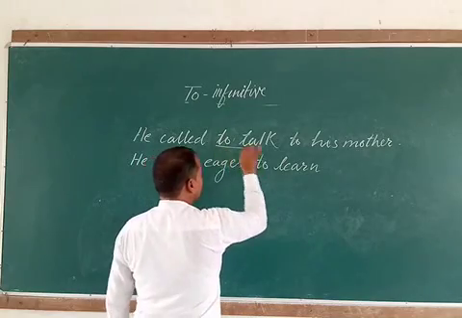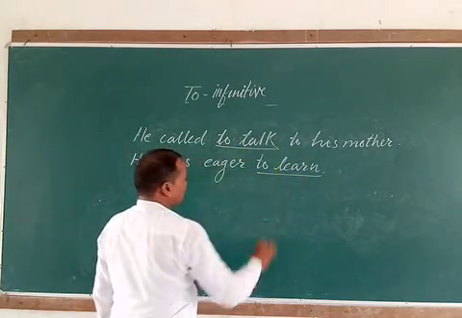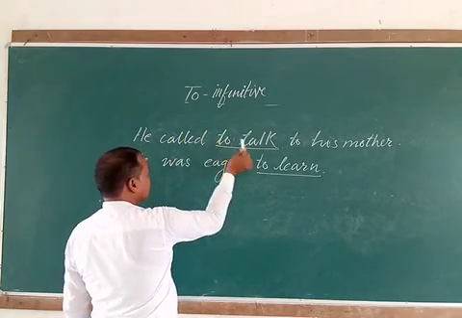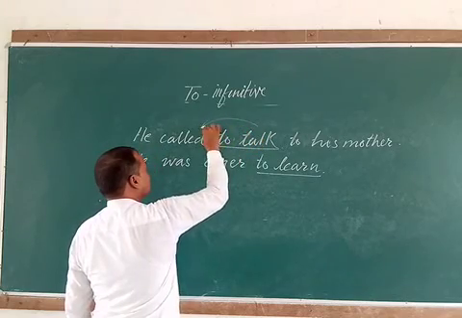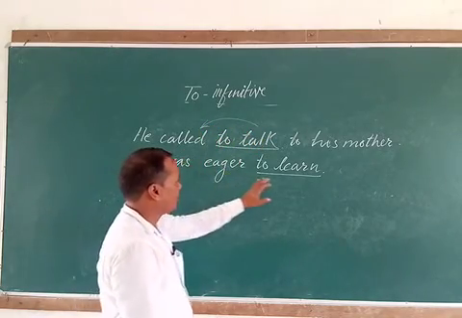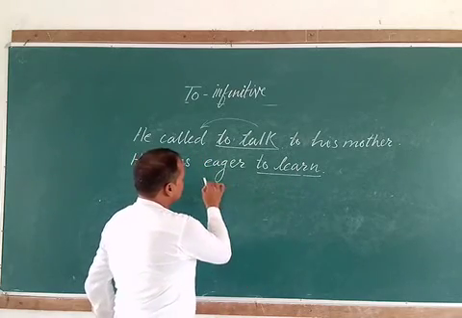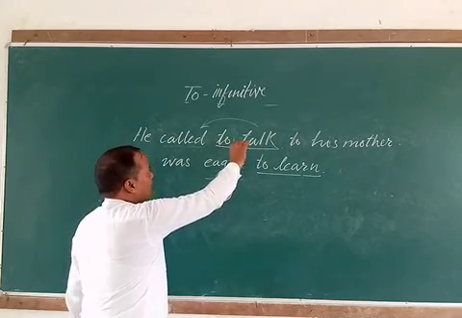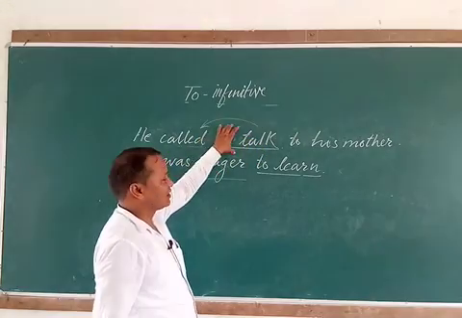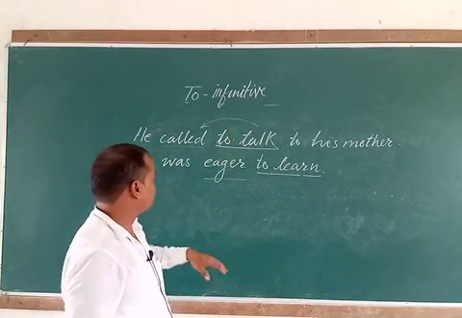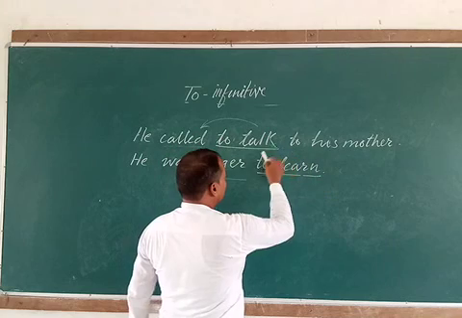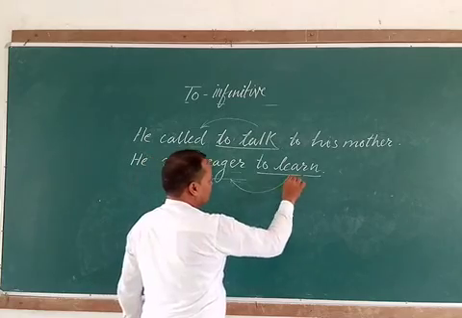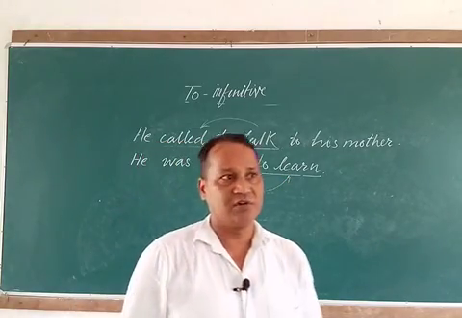So here see, to talk and to learn are giving some extra information. In the first sentence, to talk is giving extra information about called, and to learn is giving some extra information about eager. So called is a verb, so this infinitive is qualifying a verb, so it is functioning like an adverb in the sentence. Now in the second sentence, to learn is qualifying an adjective, that is eager, so it is also working like an adverb in the sentence.